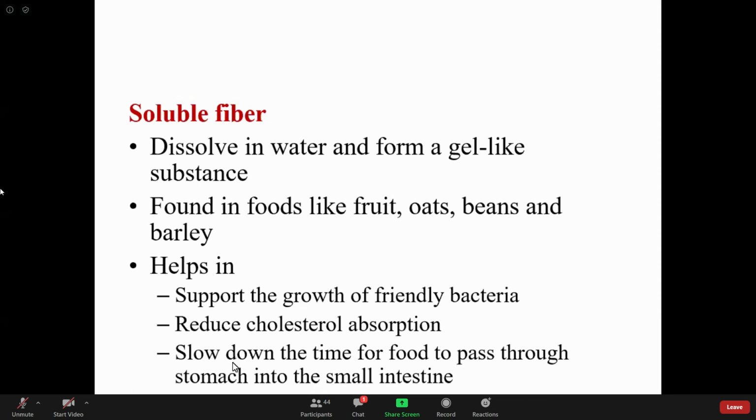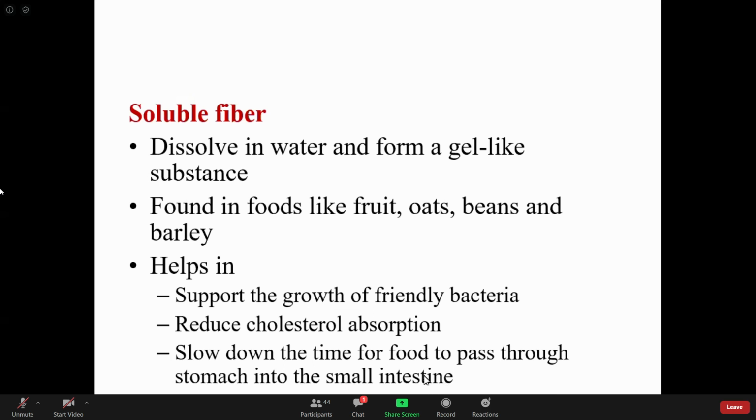And next, the benefit of soluble fiber is that it slows down the time for food to pass through the stomach into the small intestine. This makes for slow absorption of glucose, so it prevents a sharp rise of blood glucose after food consumption. That is, it decreases the postprandial increase of glucose.